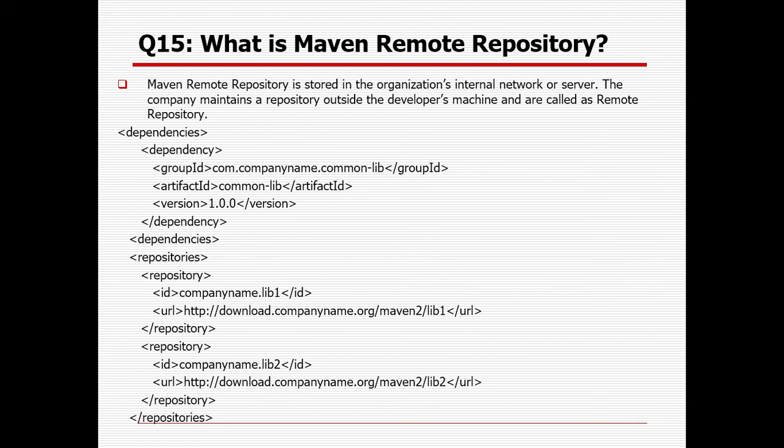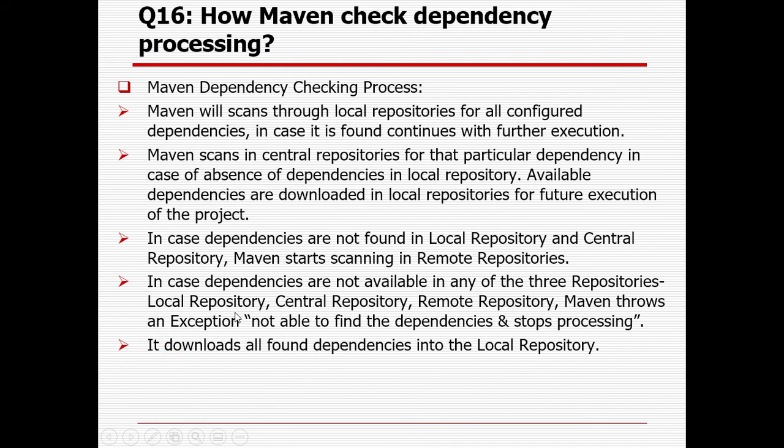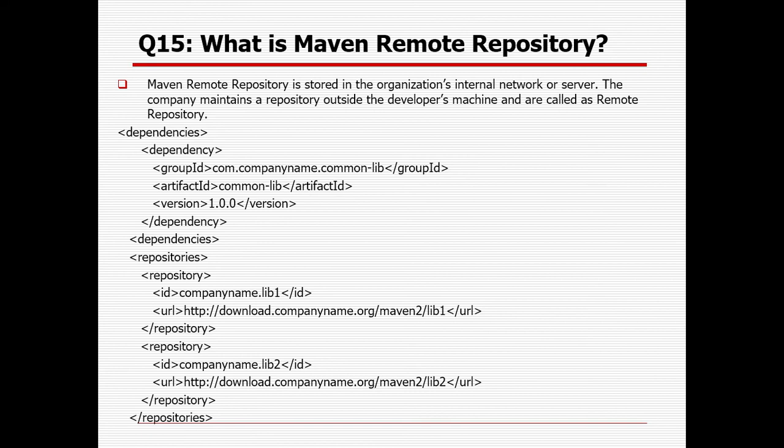What is a Maven remote repository? You already discussed the local repository and central repository, so why are we talking about the remote repository? A Maven remote repository is stored in the organization's internal network or server. The company maintains the repository outside the developer machines, and it is called a remote repository. Something may not be available in your local or central repository, but you need it with some customization, based on what the company or organization requires. So you need to get it from the remote repository. You can add a remote repository along with the dependency, and create all these things based on your need. If it is not available in the local or central repository, Maven will try to download it from the remote repository.